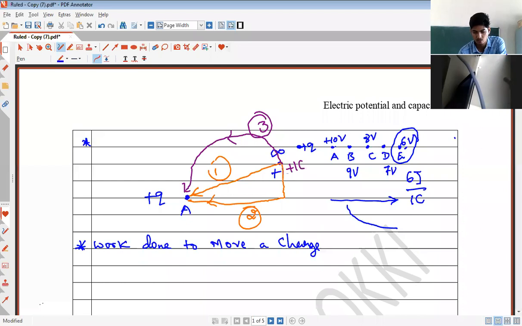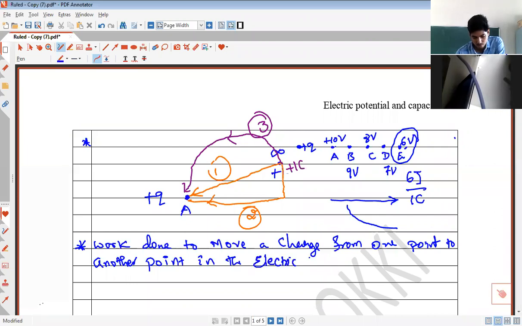So I can write: work done to move a charge from one point to another point in the electric field is independent of path followed.